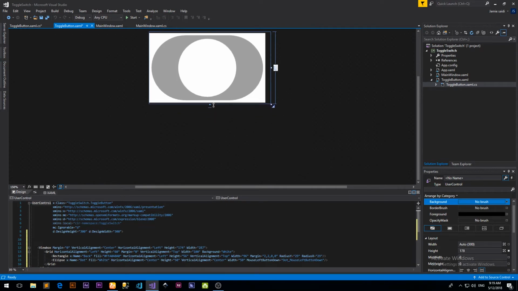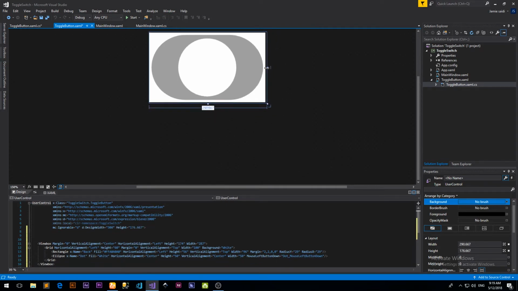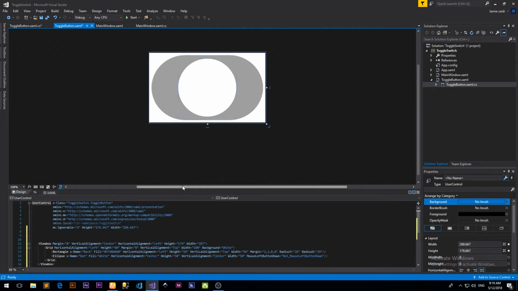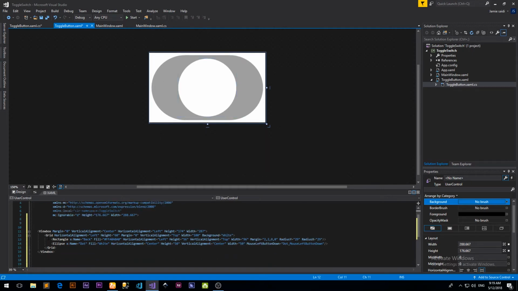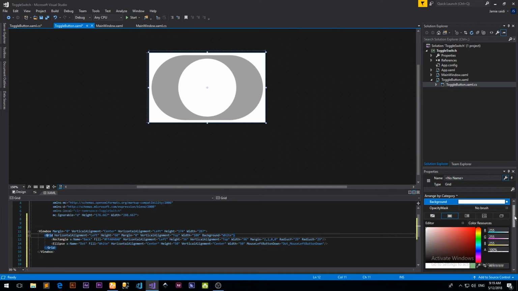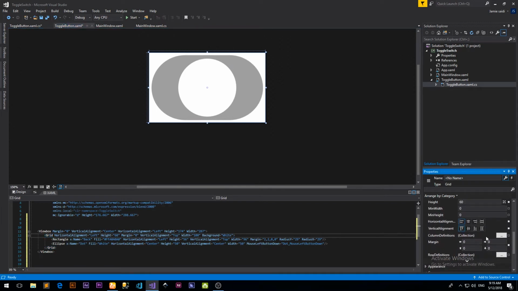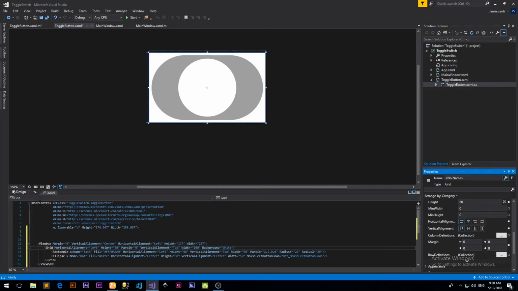So let's resize it. What I just did is I made the user control the same size as the view box, and the view box the same size as the grid. So this is the user control itself. Once again, you should go to the grid and set the margin to 0 so that it actually fits inside the view box. And if at all the view box is larger than the grid, just adjust it so that it fits perfectly. And then do the same for the user control and the view box so that they fit.